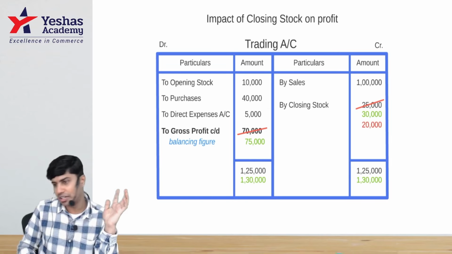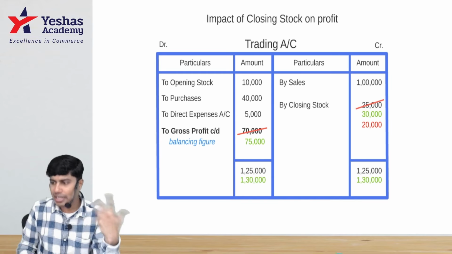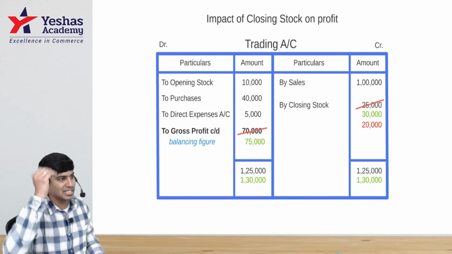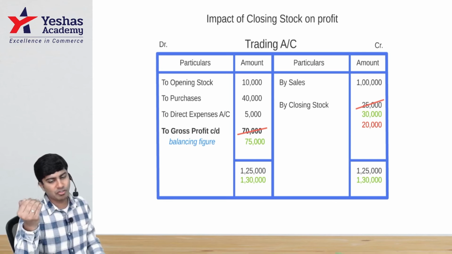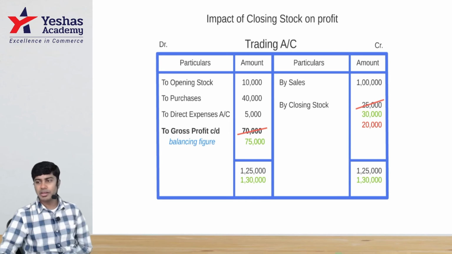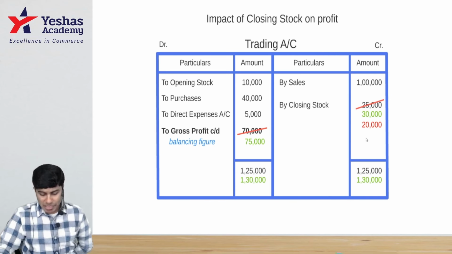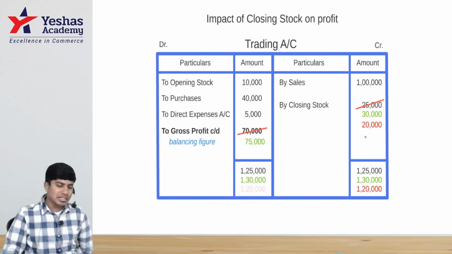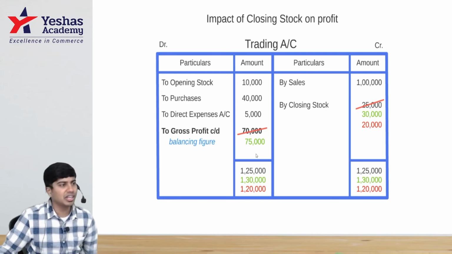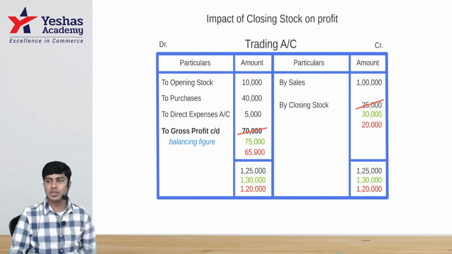See, here's the conclusion that we just drew. Now, building on the same example, rather than taking 25 to 30 by increasing by 5, I'll take 25 to 20. I'll decrease my closing stock by 5. Then what would happen? Credit side total 1 lakh plus 20, 1 lakh 20. Debit side will be the same, 1 lakh 20. Now check: 10 plus 40, 50. 50 plus 5, 55. 55 to be deducted from 1 lakh 20. What do we get? 65,000.